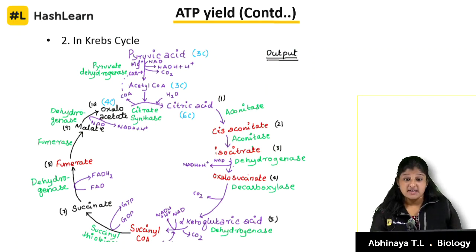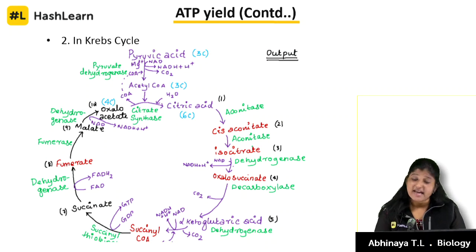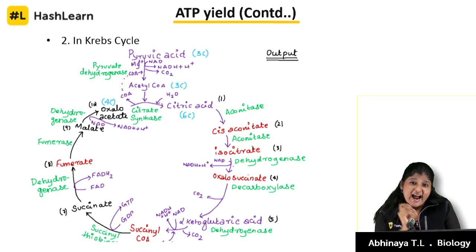Coming to the mega step, Krebs cycle. What is going to be the output here? Here we have 2 types of reduced coenzyme noted, that is NADH and FADH2. We had a step, you can note that. Again, this is like a revision class. We'll keep repeating things. If there is something you haven't understood, come up through the comments. We are here to help you out.